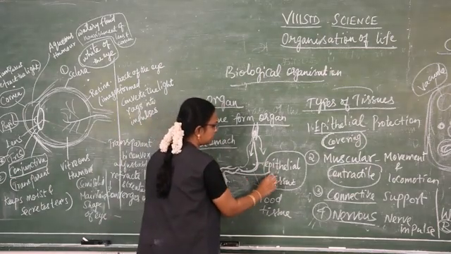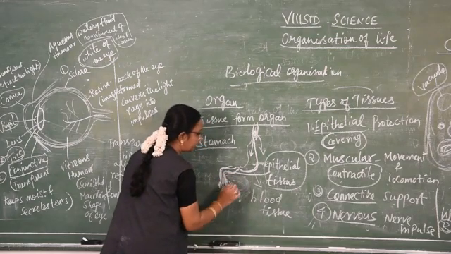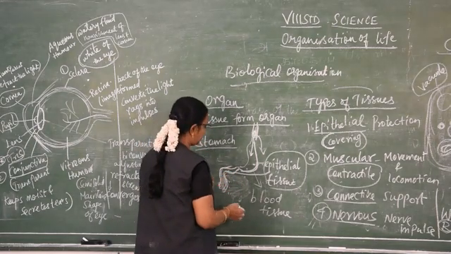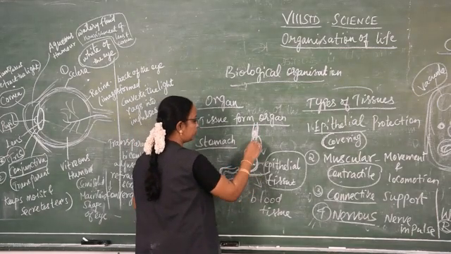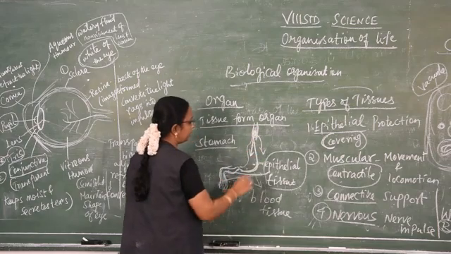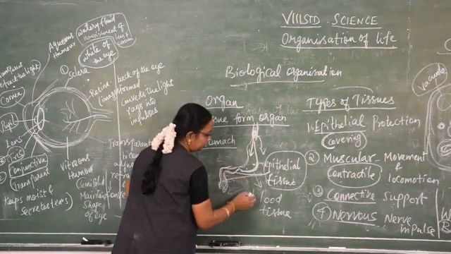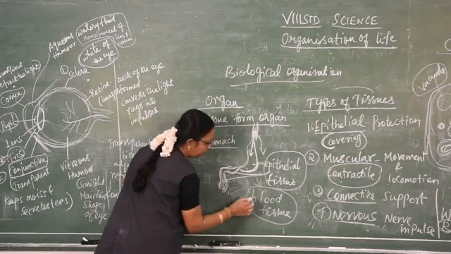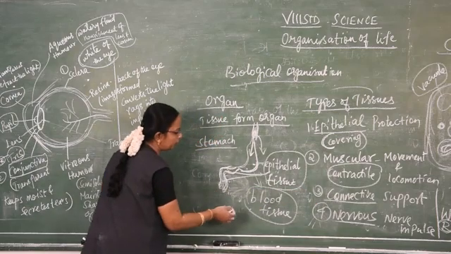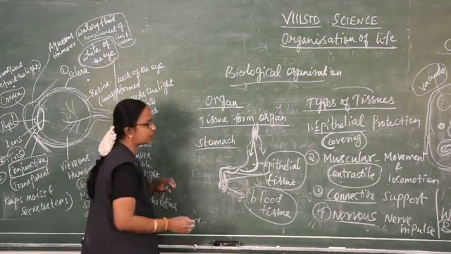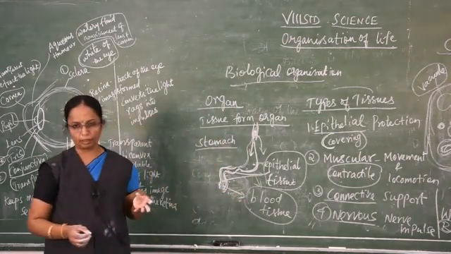Epithelial tissue, present near the intestine, absorbs the nutrients and is also useful for the movement of the food particles from our mouth into the stomach. The blood tissue, the connective tissue, absorbs the nutrients present in our food, and then it is sent to all parts of our body.